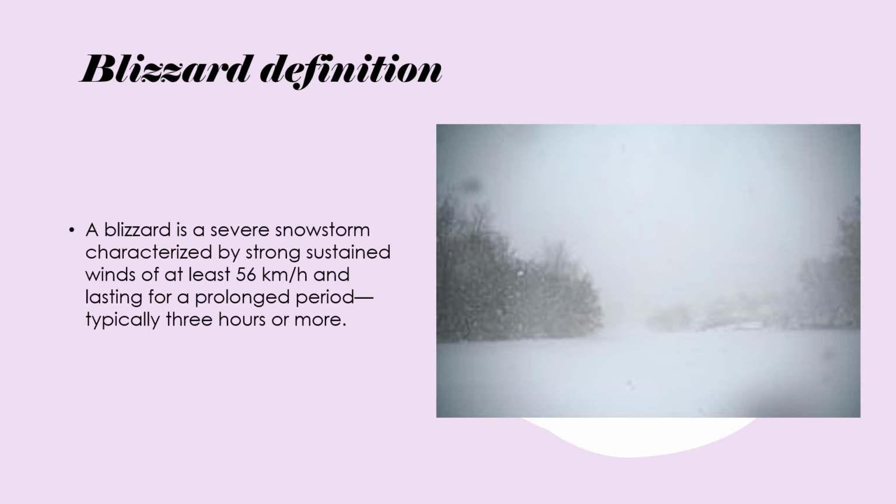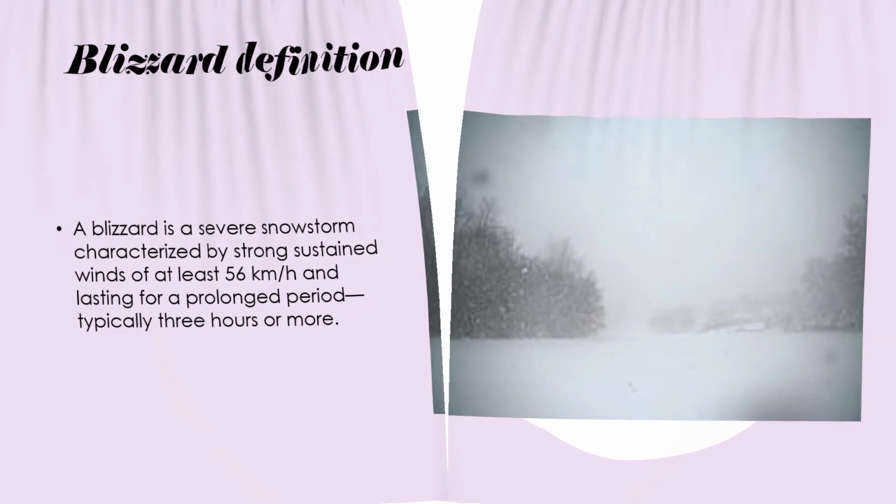Let's look at the next one, which is a blizzard, and let's look at the definition of it. A blizzard is a severe snowstorm characterized by strong, sustained winds of at least 50 kilometers an hour and a lasting period, typically 3 hours or more.